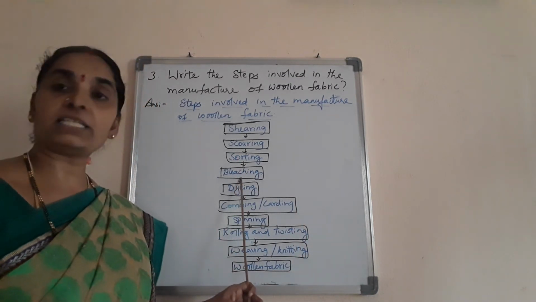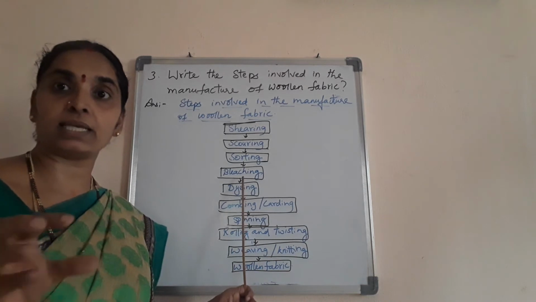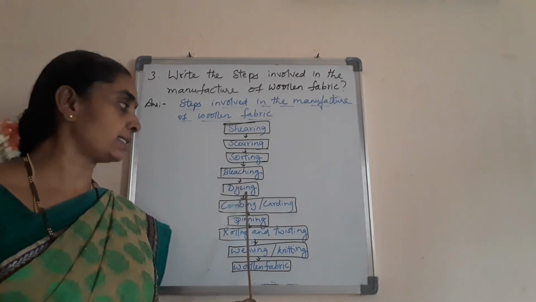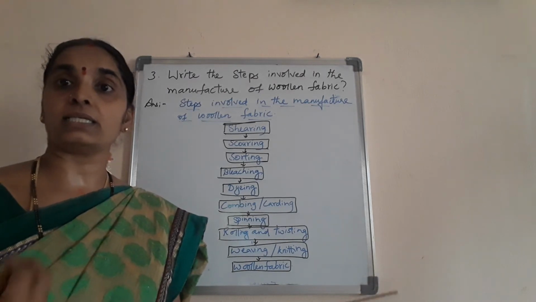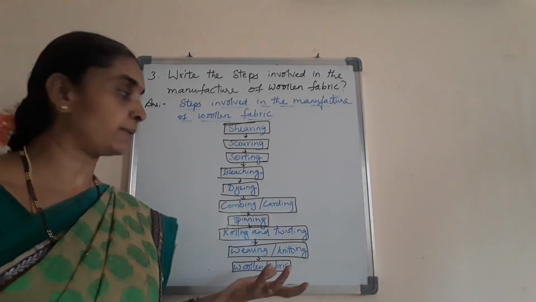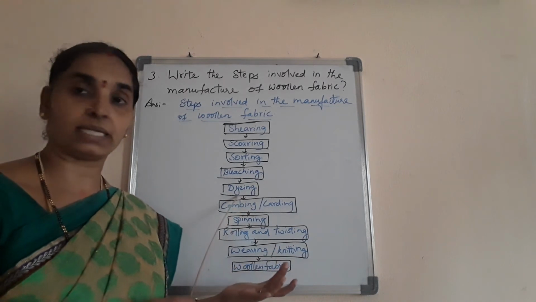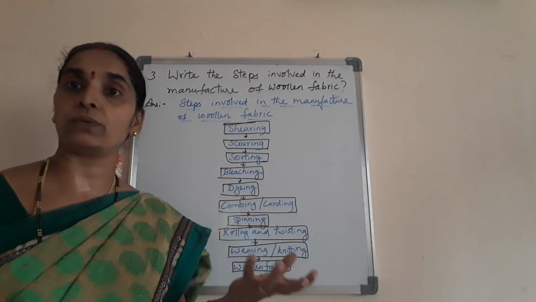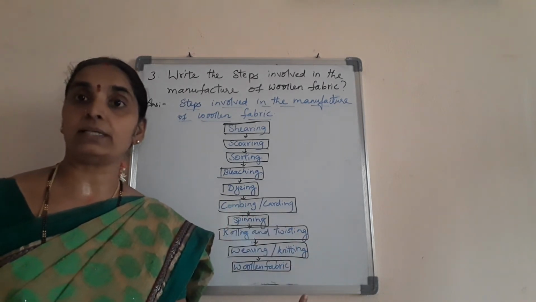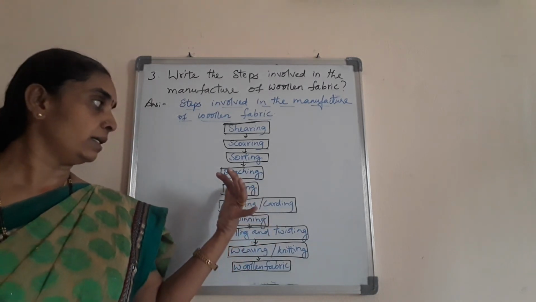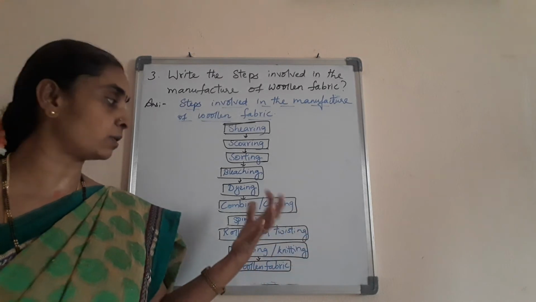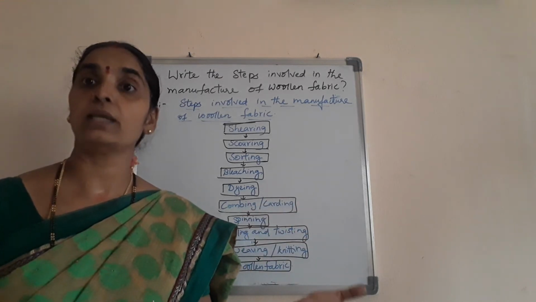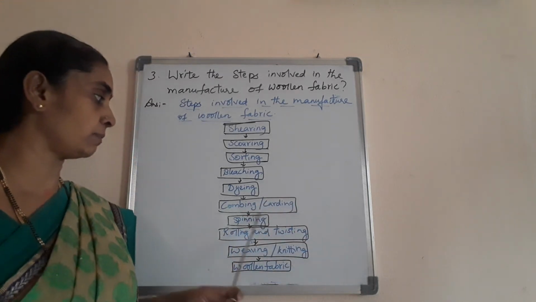Then the bleaching process is done to decolorize the fleece. Next is the dyeing process, with whatever color you need. The needed color is dyed to the particular fleece. Then combing and carding is done to remove the knots that may be present after the bleaching and dyeing process. The knots may be formed in between, so to remove them, combing and carding is done using combing machines or carding machines.